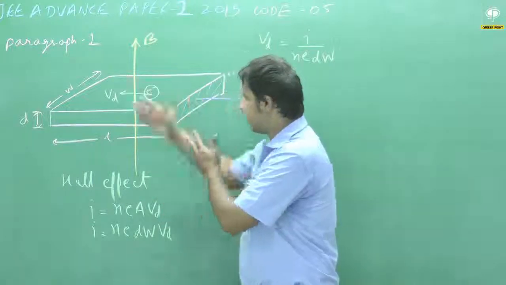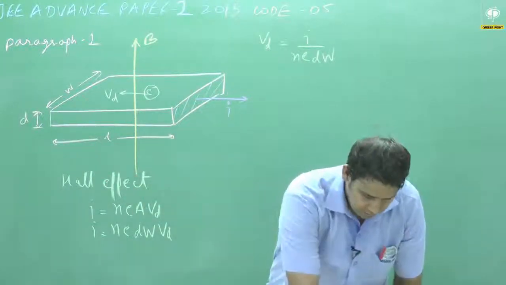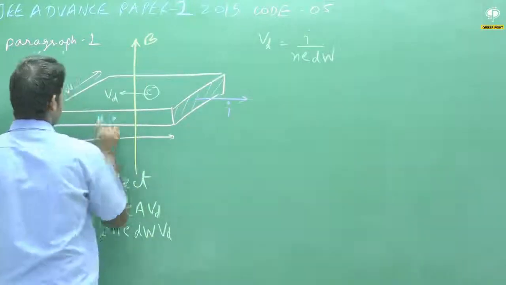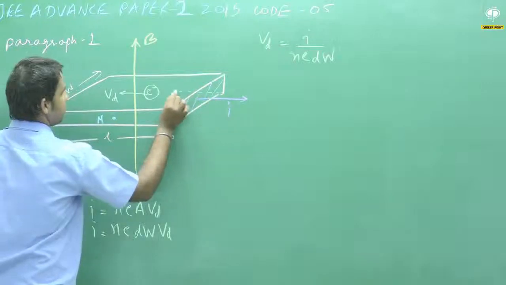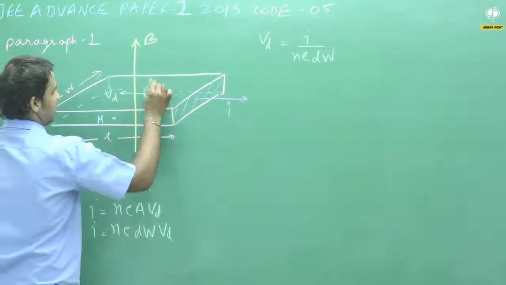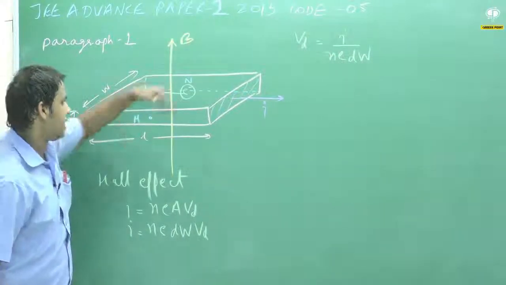And therefore, these electrons start drifting toward this face. The face is named M by the examiner. This is face M. On the back side of this, there is another face, which is N. So electrons start drifting towards M because of magnetic force.